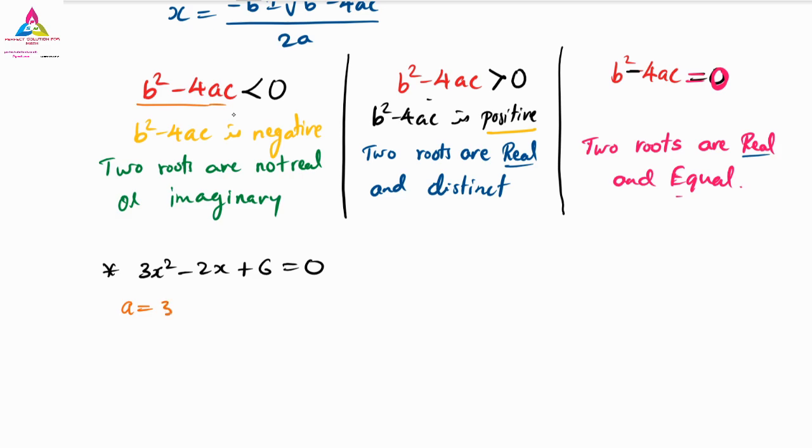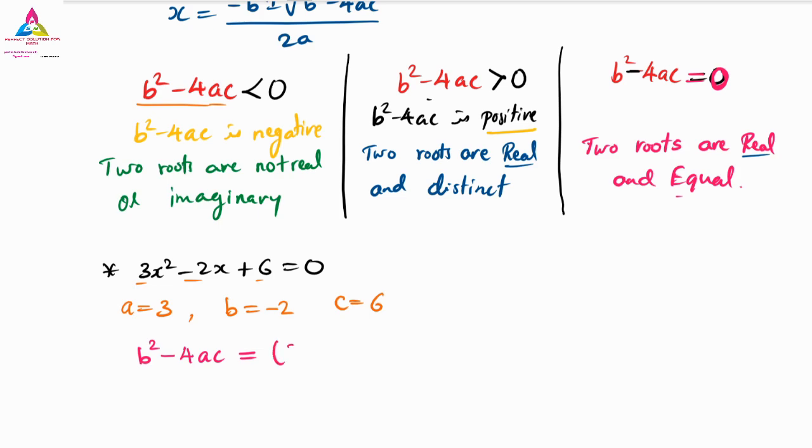3. Yes, very good. The b value is how much? Minus 2, not plus 2, it is minus 2, and c value is 6. So a is 3, b is minus 2 and c is 6. Now let us have that formula. To find the nature of the roots we use b square minus 4ac. Don't write greater or lesser than, write equals to first. B square value, write it down.